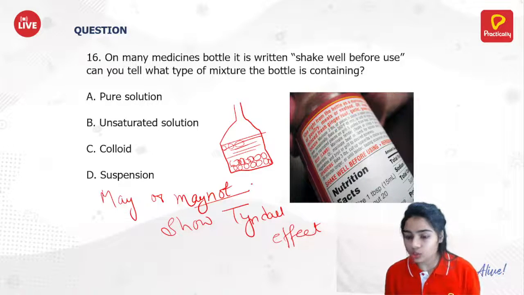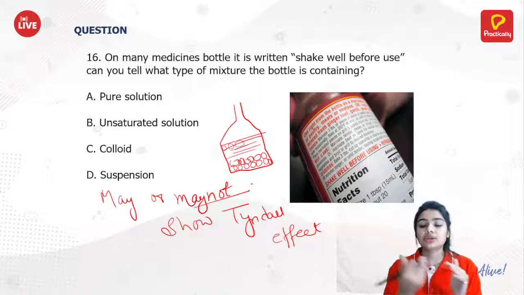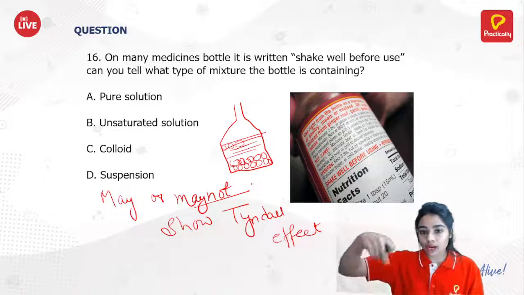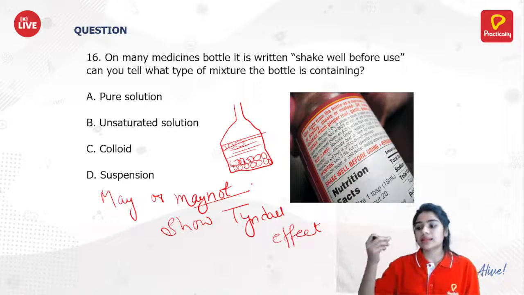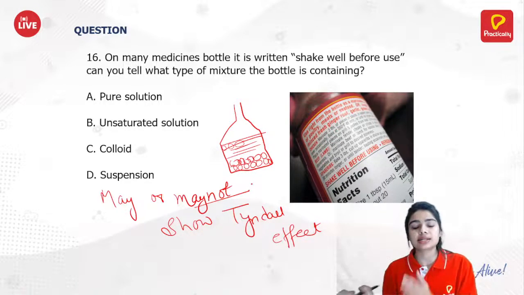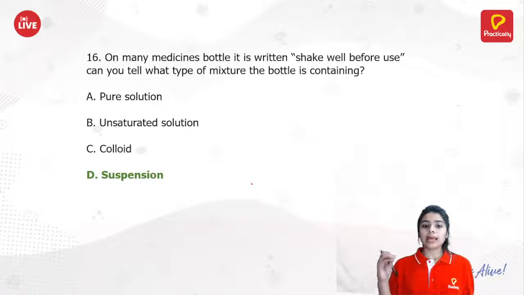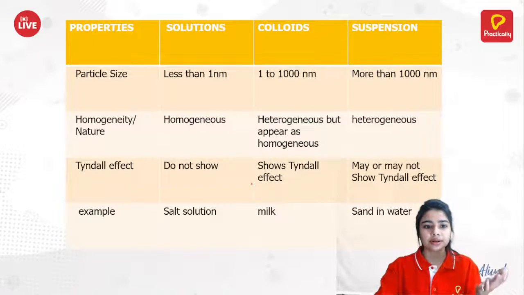And when does it show the Tyndall effect? When the particles are present in your solution. If you continue stirring, then they can show the Tyndall effect. But after some time, they will again settle in the bottom.